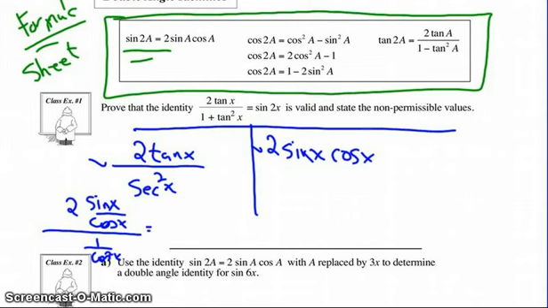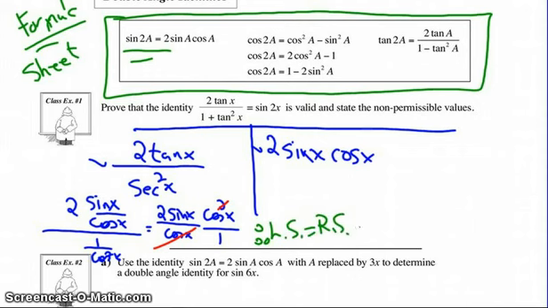And by using the rules of rational expressions, 2 sine x over cos x times cosine x squared all over 1, we can see that the squared cancels, and we have 2 sine x cos x equals 2 sine x cos x. Therefore, left side equals right side. Proven. We have proved that identity.